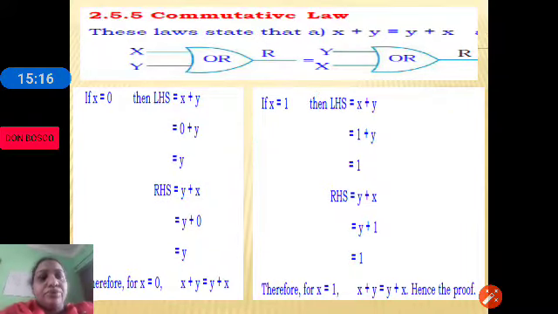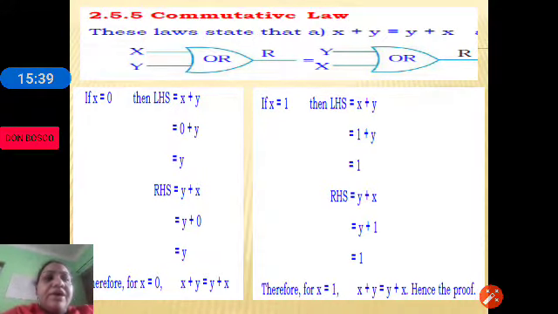So just go through once. See, let x be 0, then LHS is x plus y. In place of x we substitute 0, and y stays the same. 0 plus y, okay, 0 plus y is equal to y. How did we get y?